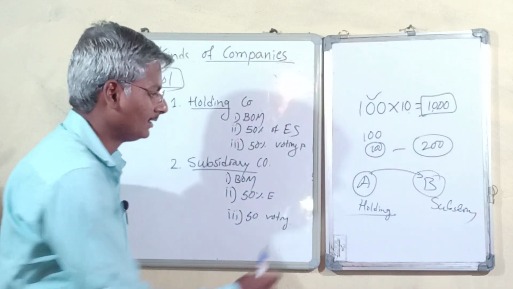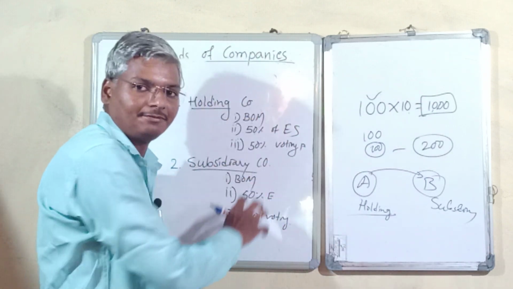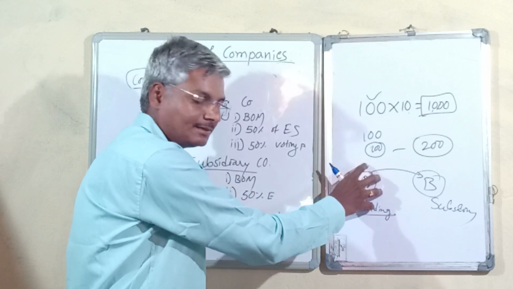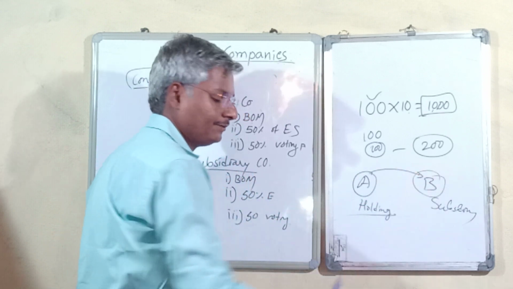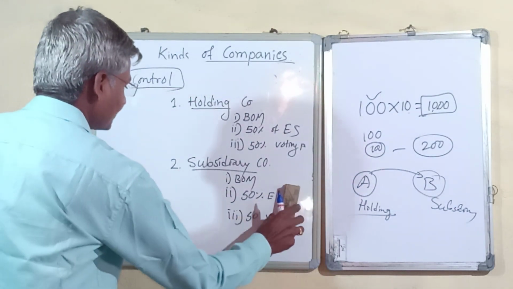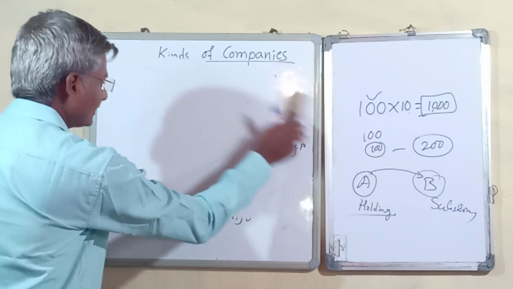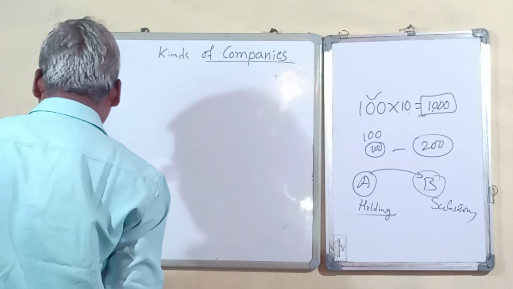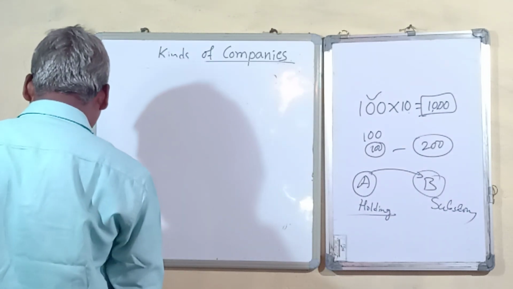Understood? In any of these three ways, A can be called a holding company and B a subsidiary company. And these are based on control.